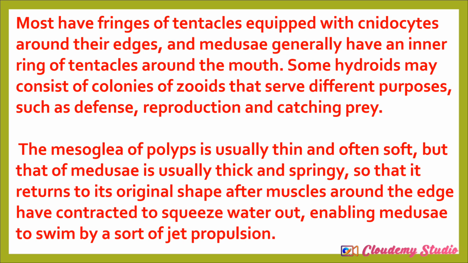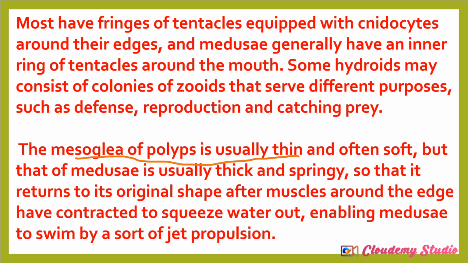So look at this. As I said, the mesoglea of polyps is usually thin. So this is one of the characteristics of the mesoglea. Like I told you what the mesoglea does, the mesoglea separates the ectoderm from the endoderm. You understand? Now, the mesoglea of the polyp is usually thin and soft, but the mesoglea of the medusa is usually thick and springy. Why is it springy? The reason why it is springy is because they have to move. You know how a spring used to contract and relax, contract and relax. So that is what the mesoglea of the medusa is actually doing.